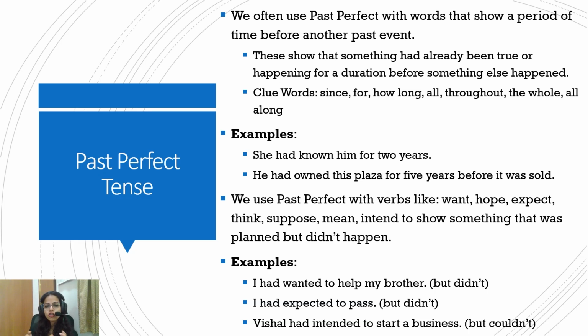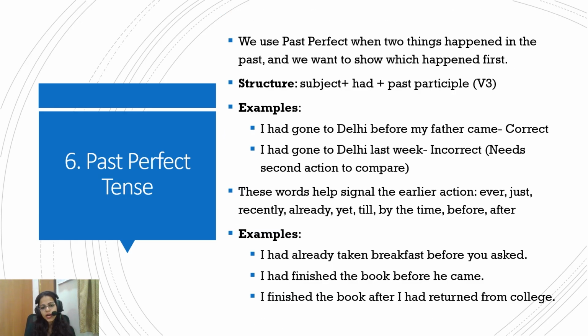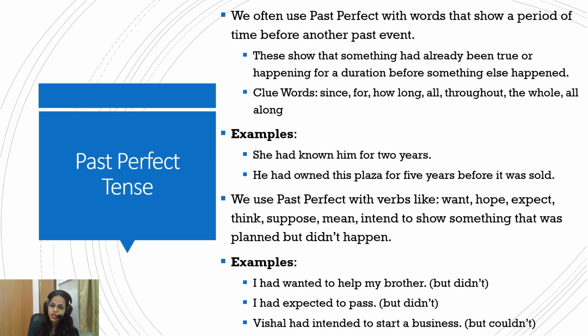So this is sort of telling you a period of time also. Here only the happenings were being compared, which is happening first, which is happening second. Here the period of time is also being told. So this is the second type where the past perfect tense is used: when a period of time is given before another past event. Again, two past events are there and one past event is telling the period of time.